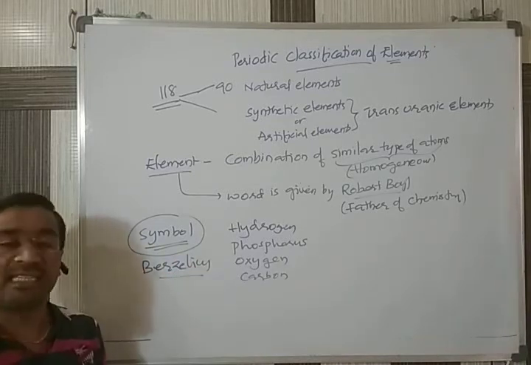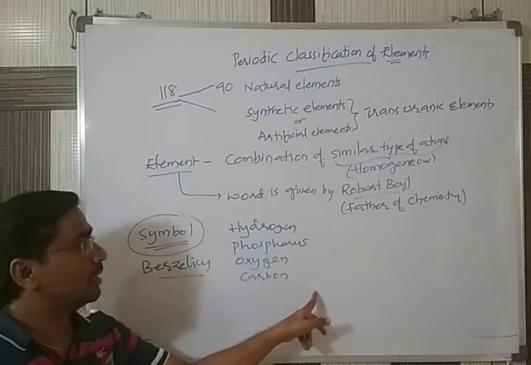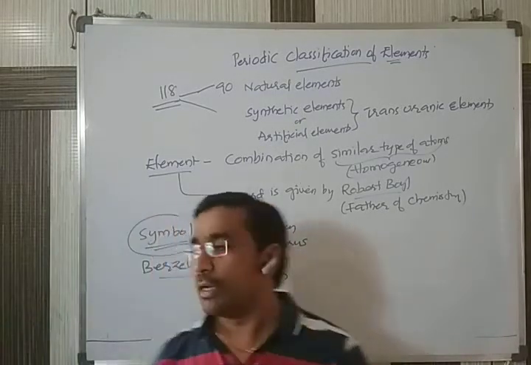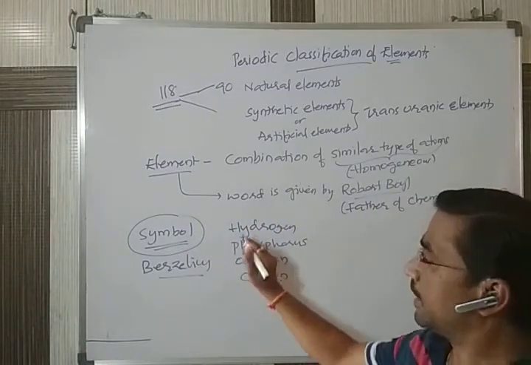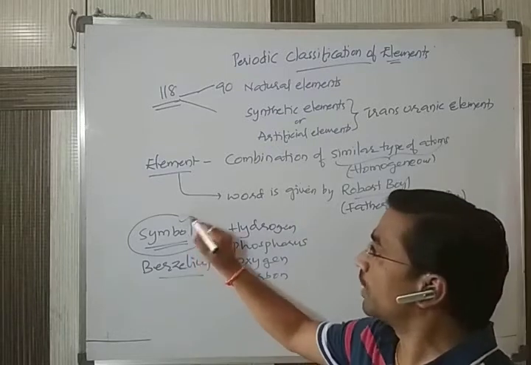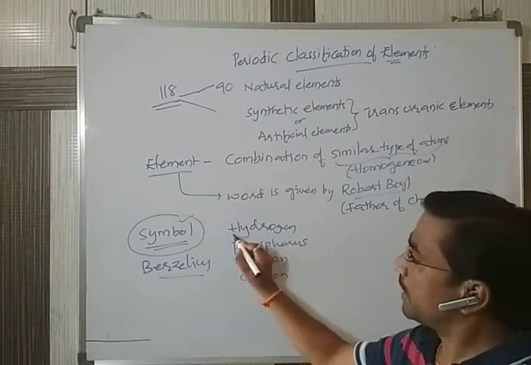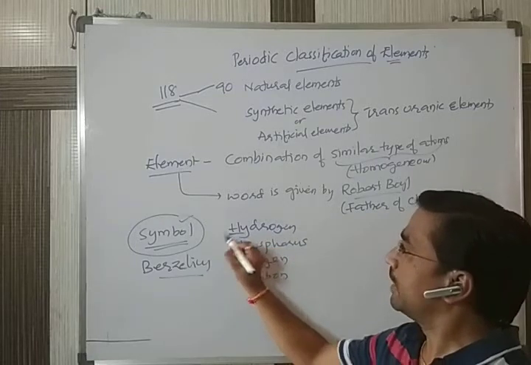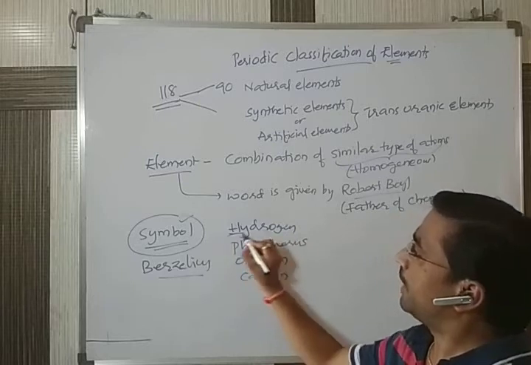Berzelius is a scientist. He gave the symbolic representation of the elements. So what he has done is he gave a set of instructions. If the elements are there, try to give the symbol. How to write the symbol for any element means he tried to give the first letter of any element. Okay, first letter.